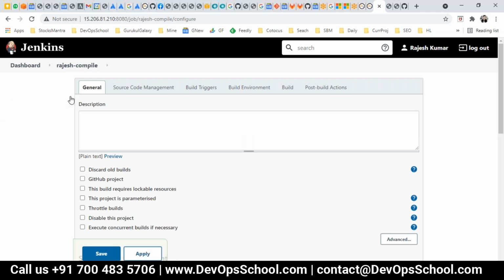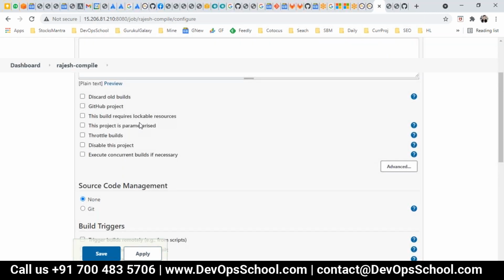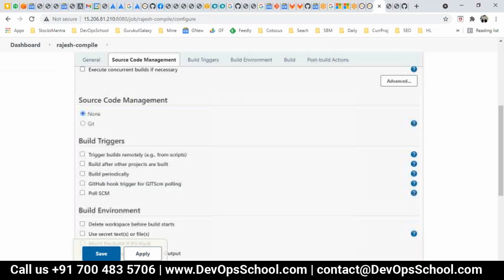So here you see the General tab has some general options. The second one, which is here, is Source Code Management.